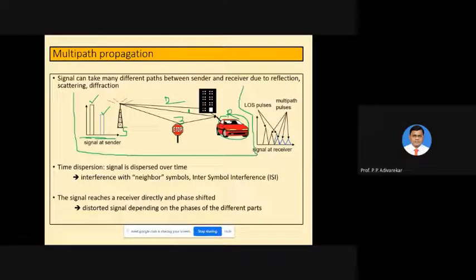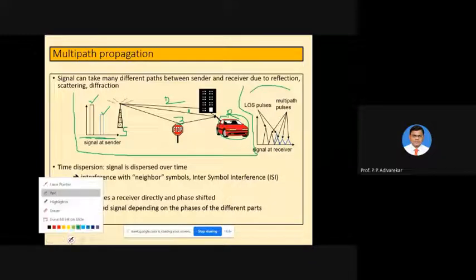If you closely look at the first symbol, I'm talking about this particular code, and now you can see the receiver end.